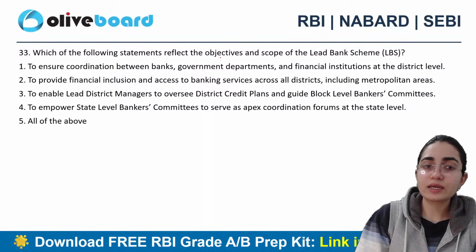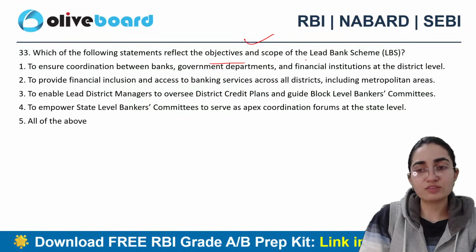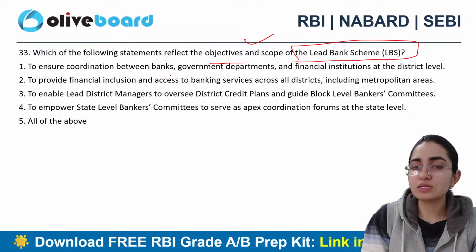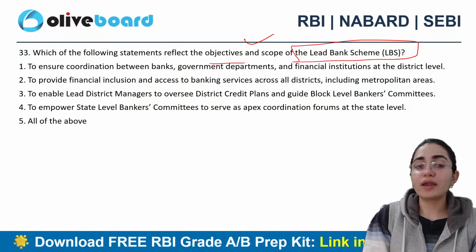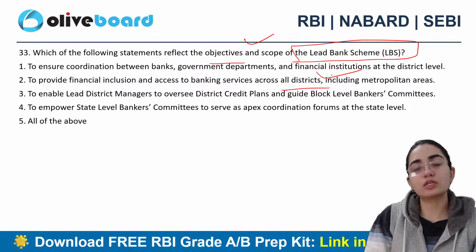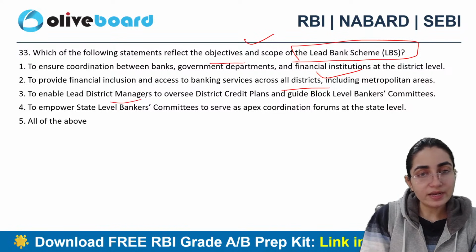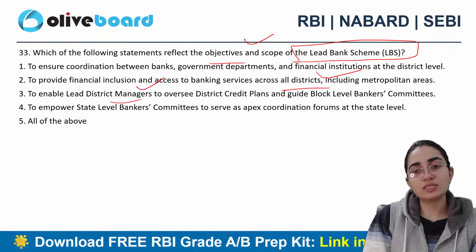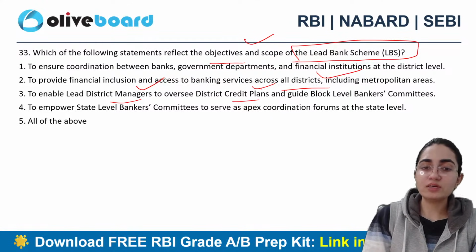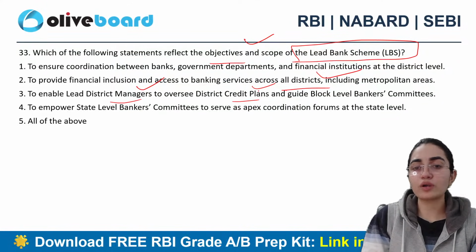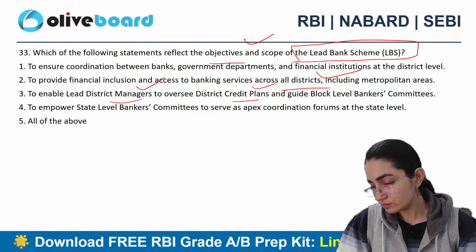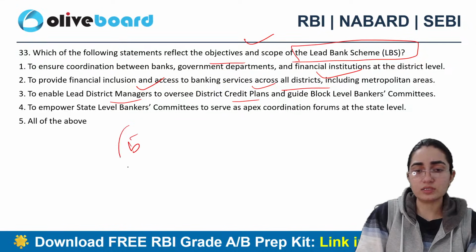Next says, which of the following statements reflect the objective as well as scope of the lead bank scheme? Is it to ensure coordination between banks, government departments, financial institutions at the district level, to provide social financial inclusion and access to banking services across all districts including metropolitan areas, to enable lead district managers to oversee district credit plans and guide block level bankers committee, to empower the state level bankers committee to serve as apex coordination forums at the state level, or all of the above? 33rd question. Exactly, all of the above is the correct answer here.